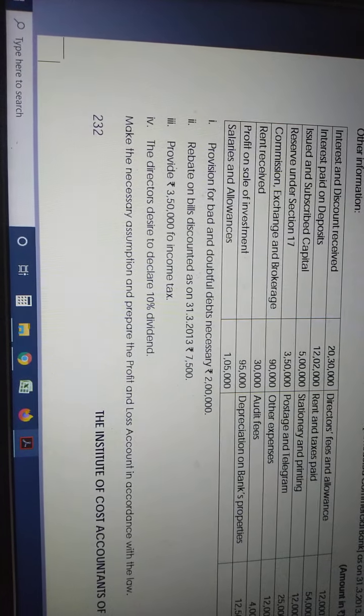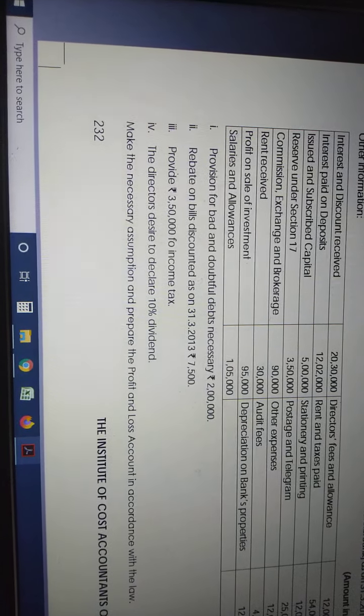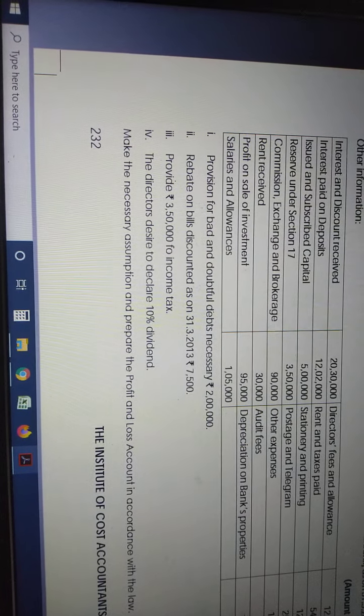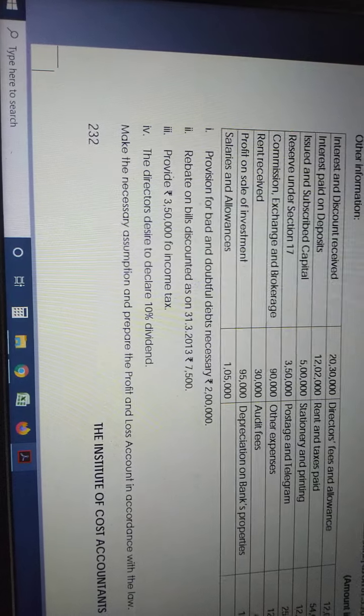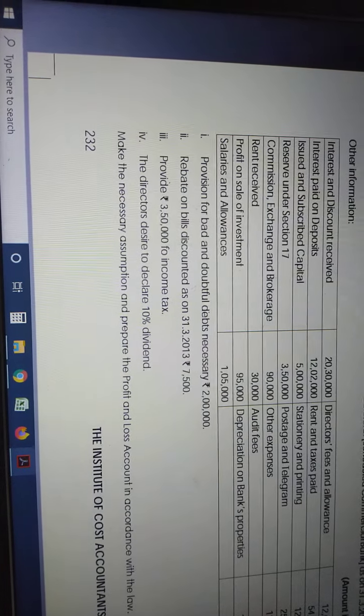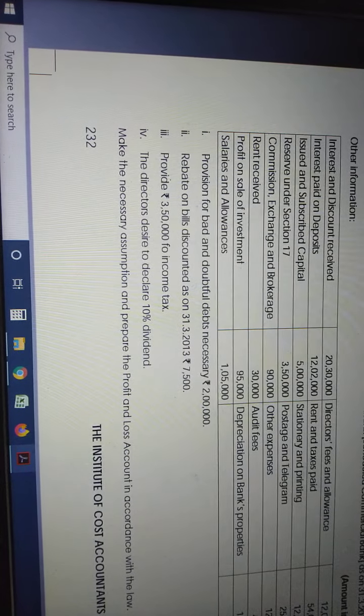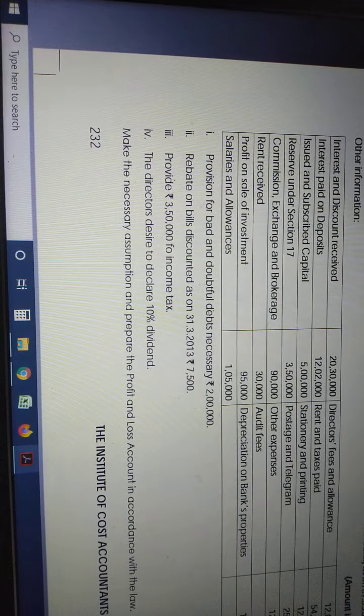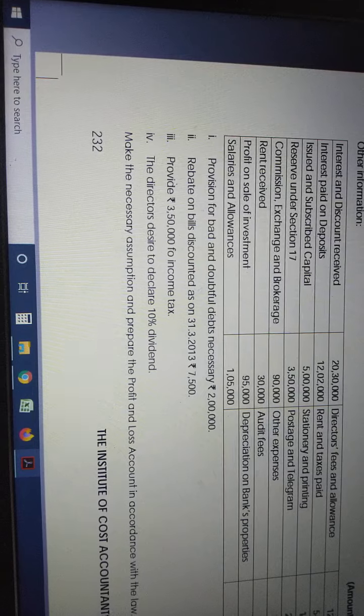Interest paid on deposits. Interest paid is an interest expense. Interest expense is also a P&L item. Schedule 13 is what? Interest income. Schedule 14 is what? Other income. Schedule 15 is what? Interest expenses. So interest paid is an interest expense, so it is schedule 15. Correct? Like this you have to think.